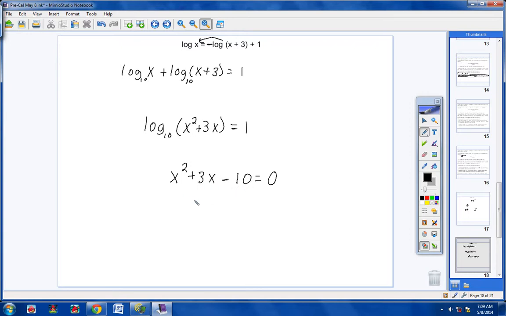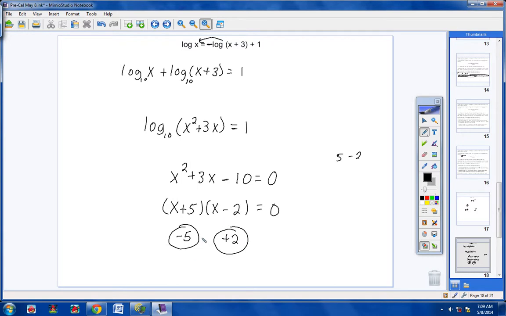Well, if I can factor this, I'm loving it, and I can. What two numbers multiplied together give me negative 10 and when added together give me a positive 3? Well, it'd be a positive 5 and a negative 2. So I can definitely factor this, and my factorization would be x plus 5, x minus 2. Now, what number satisfies this parentheses? Negative 5. What number satisfies this parentheses? A positive 2. So it looks like we have two answers. But students, would you please listen to me, Matthew, Caleb? We really don't have two answers.